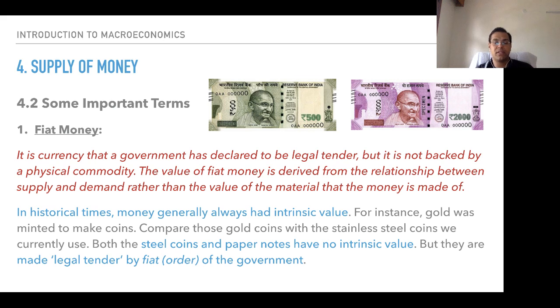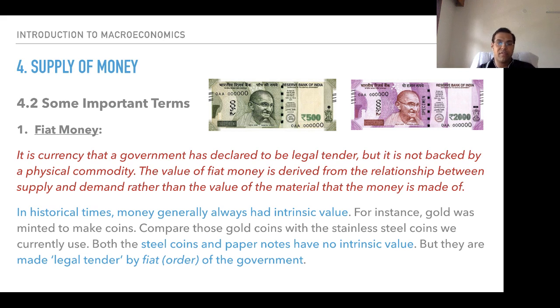The first term that we had discussed yesterday was fiat money. Fiat means an order of the government. On the basis of the order of that government, money is given the designation to be broadly, universally acceptable. It can be declared as legal tender. I repeat, it can be declared as legal tender. If money is declared legal tender, then it has to be accepted by the person in terms of trade, whenever any trade is to be done. It is not backed by a physical commodity. The value of fiat money is derived from the relationship between supply and demand, rather than the value of the material that the money is made of.